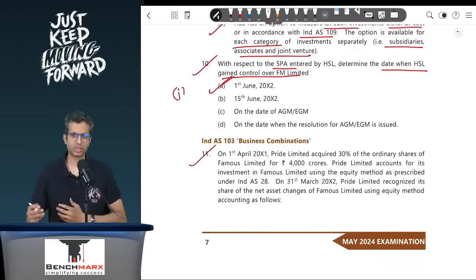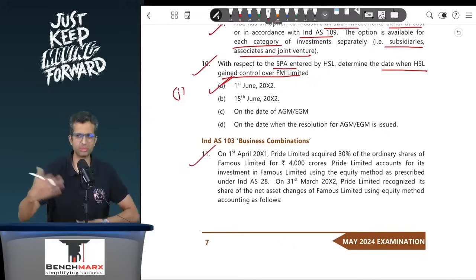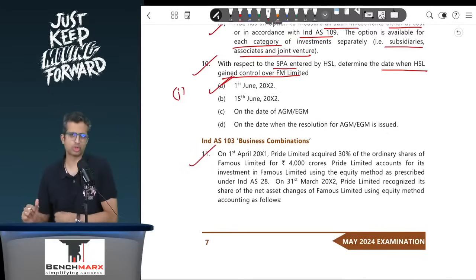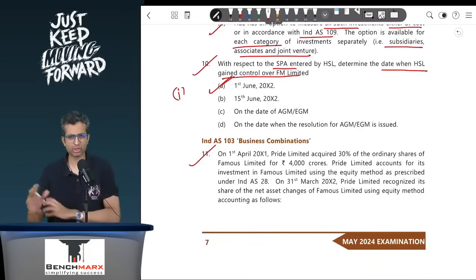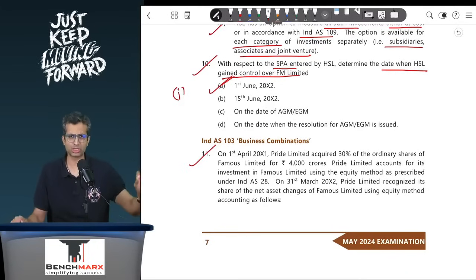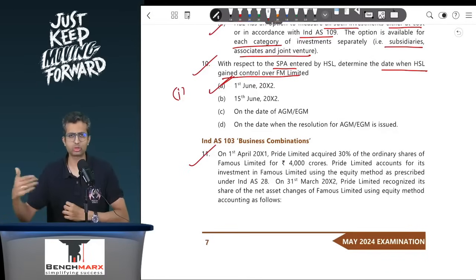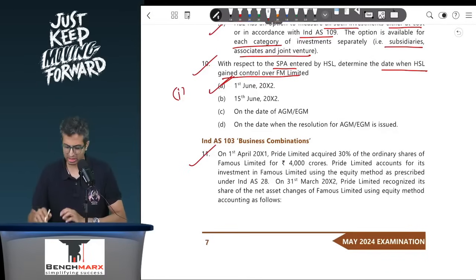Business combinations, question 11, is very similar to the study material question, even I think question 72 or so of our book, and it has also come in the past in the exam. So there are multiple ways of solving this. In this case, there is an investment in an associate. You record this investment using the equity method, and then you acquire control. So this is a step up acquisition question. I'll quickly discuss this.